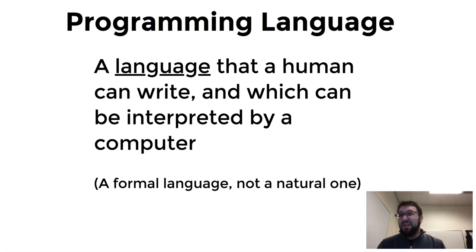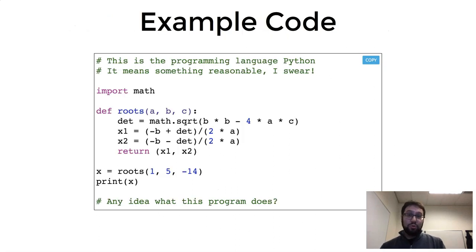There are thousands of computer programming languages that have been written over the last 60 years that computers have been around. New ones are invented every year. In this class, we're going to be working with a programming language called Python, and we'll talk about this more in one of the later modules. This is an example of some Python code, so you can begin seeing what this looks like. Again, this is doing more math.